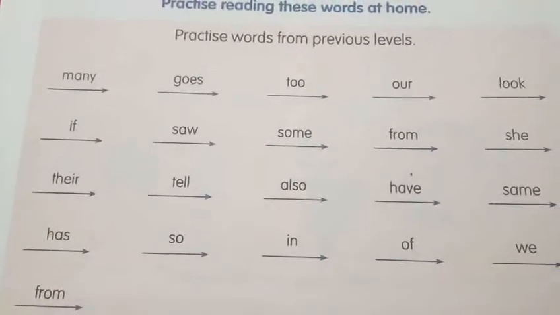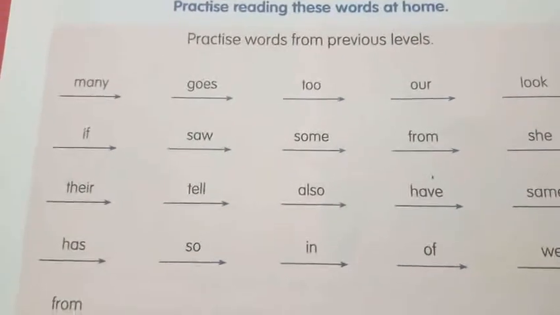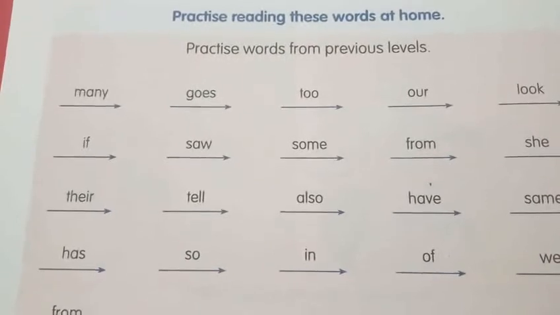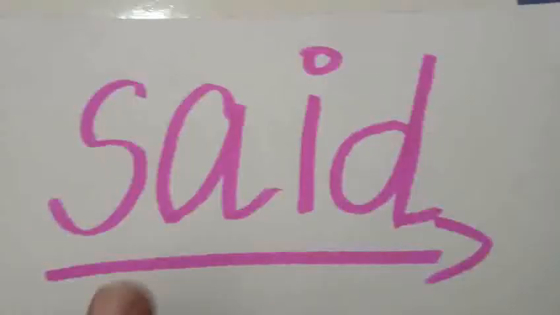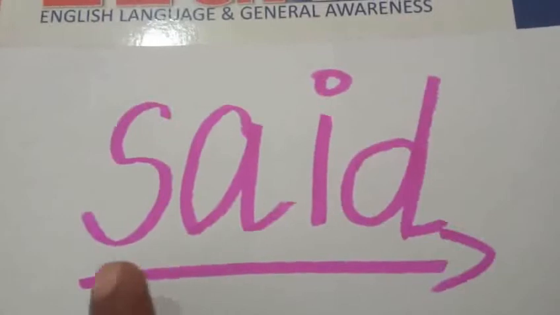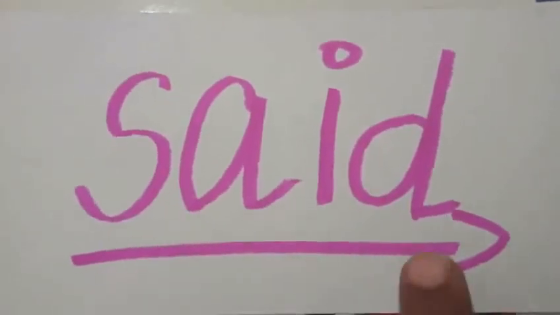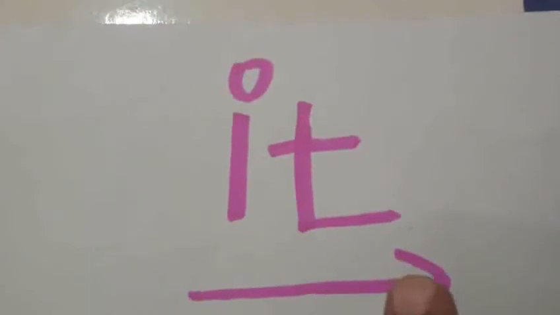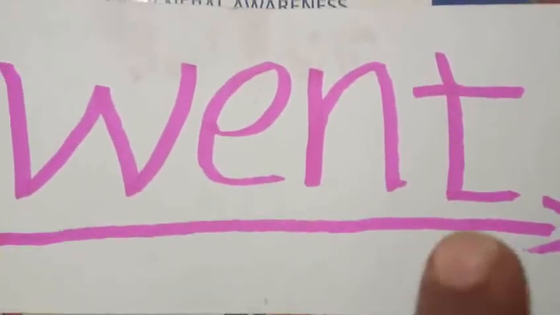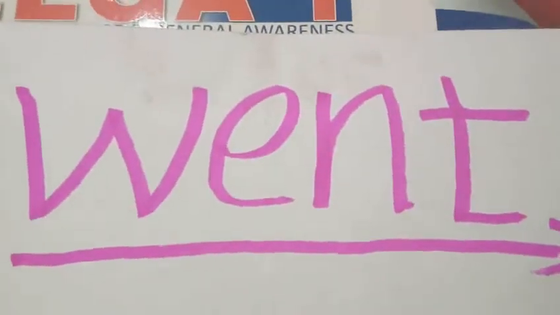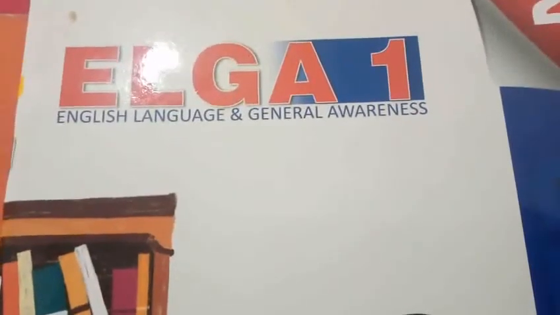Did you read along with me? Yes. Now we have to recap from this unit 8 whole words. Said. You also read along with me. Said. Was. Eat. Went. Yes. Yeah, great, my dear children.